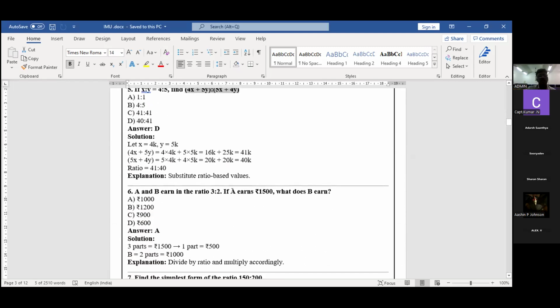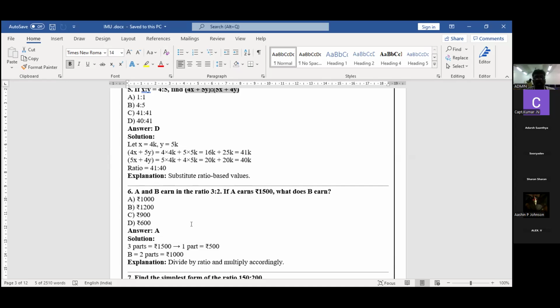This is another one. So hereafter, very, very simple only. A and B earn in the ratio of 3:2. Actually, A is going to get 3 and B is going to get 2. This type of ratio, we are going to get the money. So A earned 1,500.